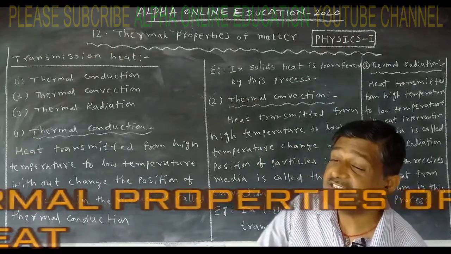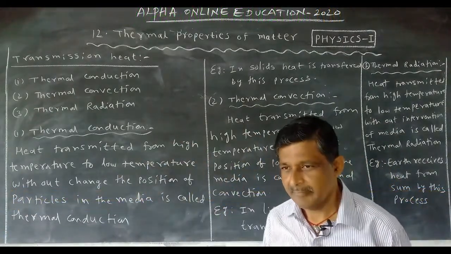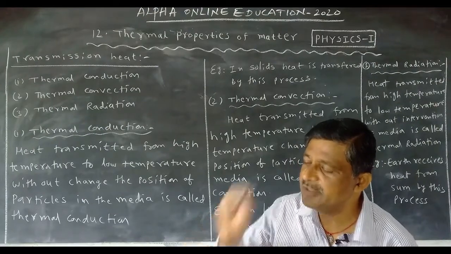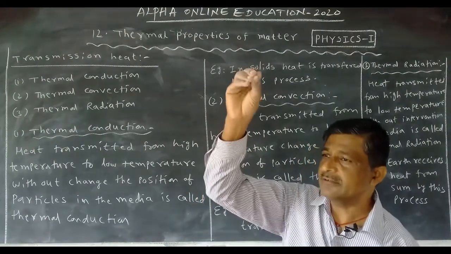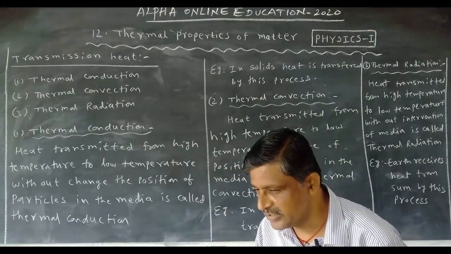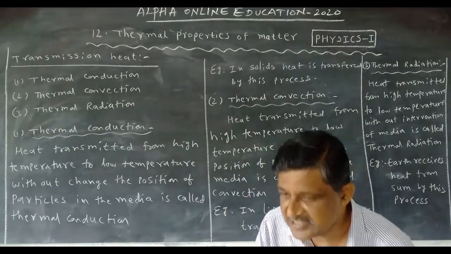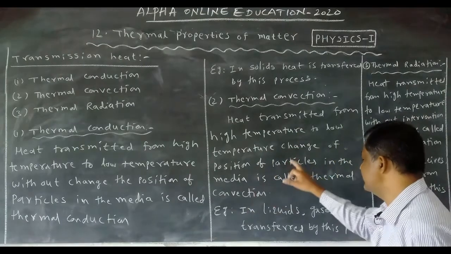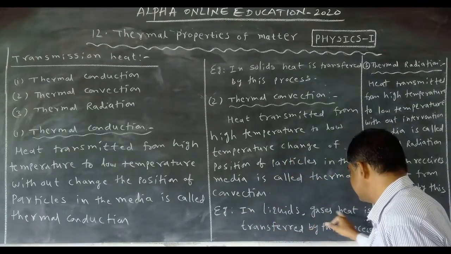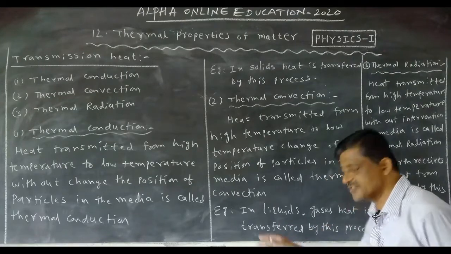Particles change their position. Here one particle is there; this particle changes position from here to here, and from here to here. The heat is transferred in liquids and gases by this process only.